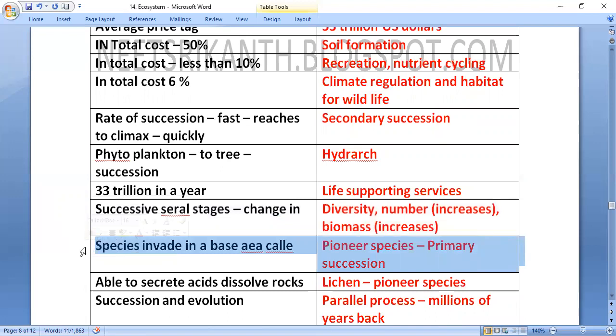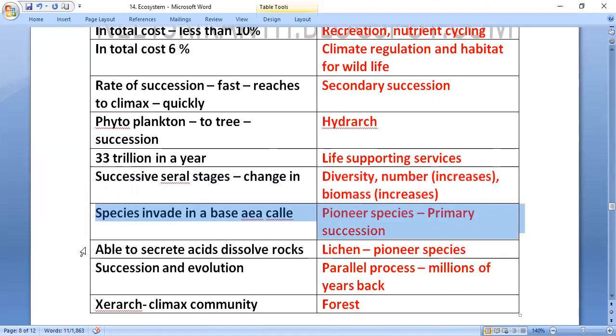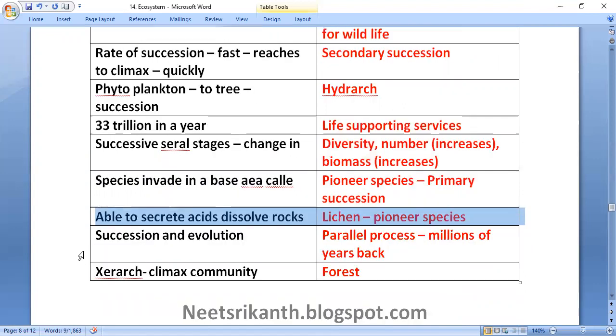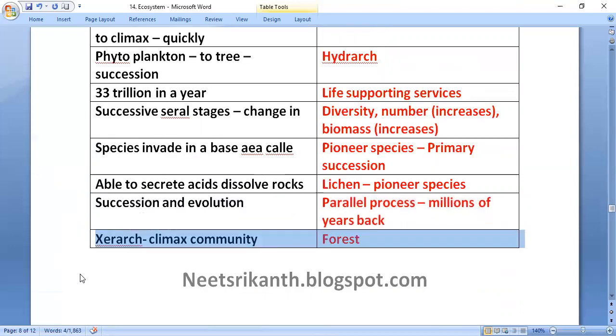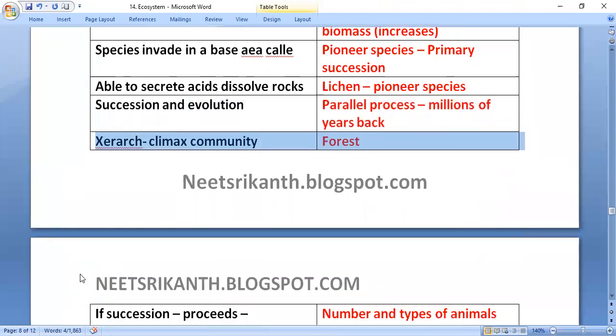Species that invade first are called pioneer species, in primary succession. Lichens, able to secrete acids and dissolve rocks, are pioneer species. Succession and evolution are parallel processes, from millions of years back. Xerarch: the climax community of the forest.